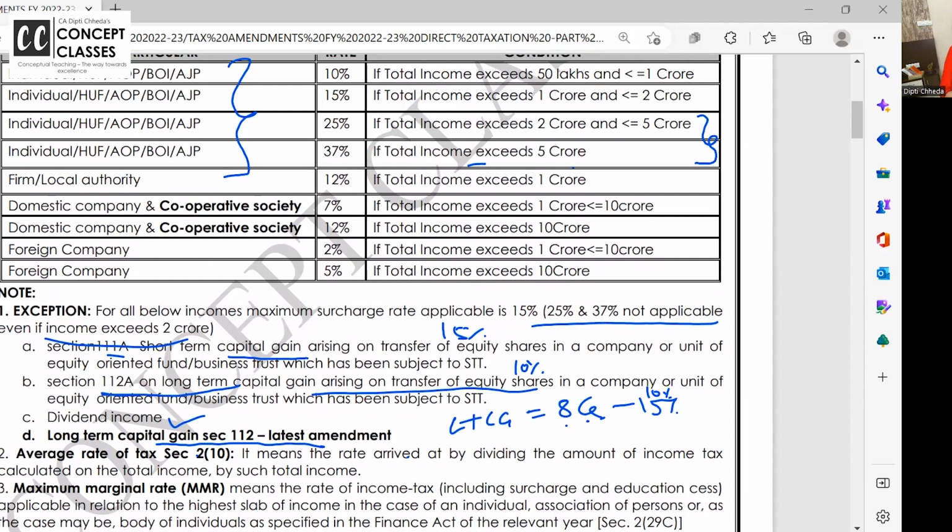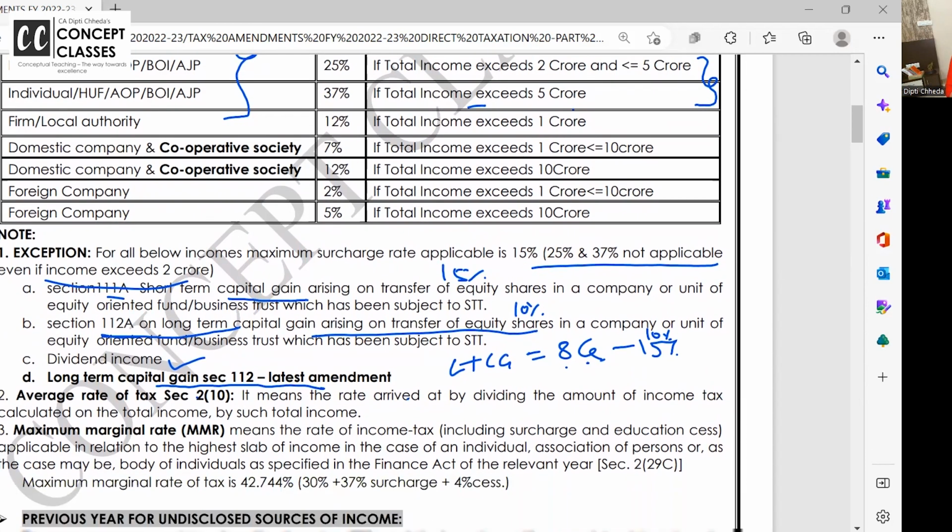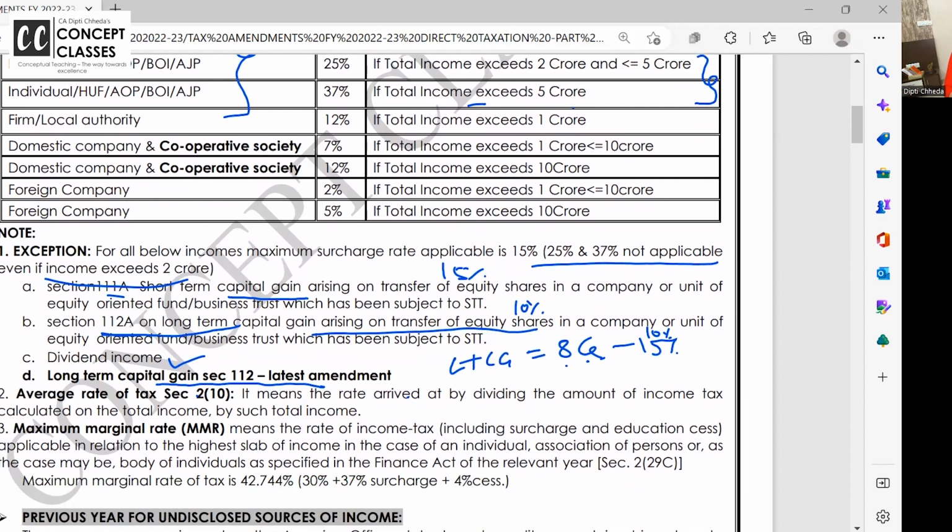I want to repeat, additional surcharge rates of 25% and 37% are not applicable on 4 kinds of incomes. Short-term capital gain on shares 111A, long-term capital gain on shares 112A, dividend income and long-term capital gain.